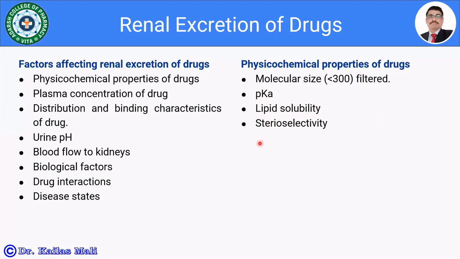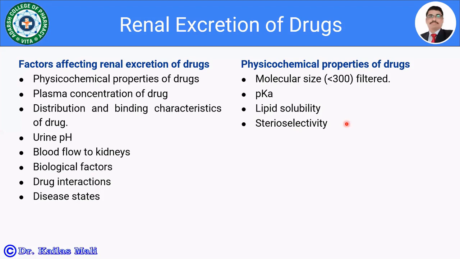Yet another parameter is stereoselectivity. In the case of active tubular secretion, if stereoisomers are there, they have selective affinity towards the carriers, and that will decide the excretion of the specific drug. So in this way, the physicochemical properties of the drug affect the renal excretion of the drug.